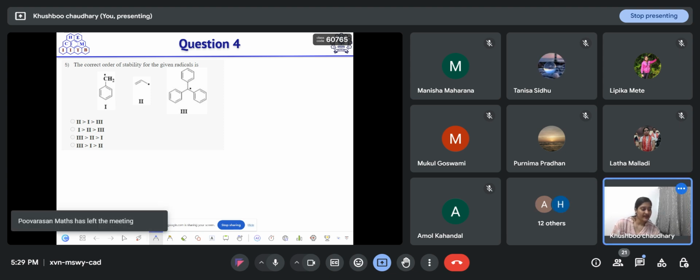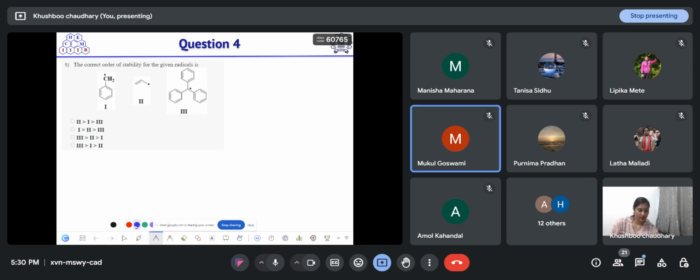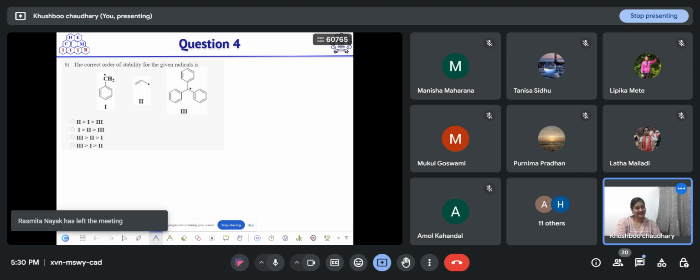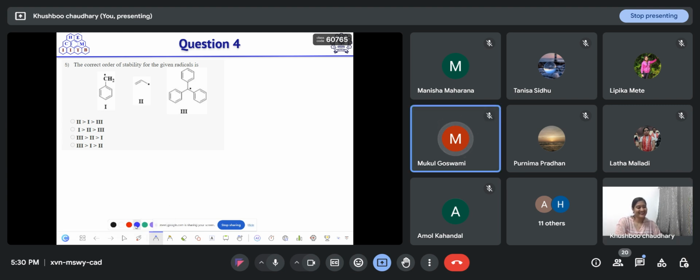No, which factor? Inductive effect, hyperconjugation, resonance effect. Which factor did you decide or choose? Resonance. Okay. So on the basis of resonance, you are deciding the stability of these radicals. So why did you change your option? Don't get confused. Most of you are saying option D.